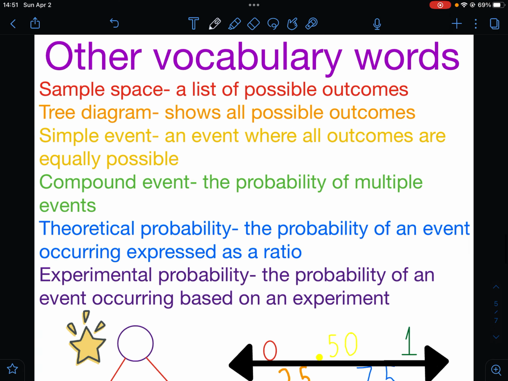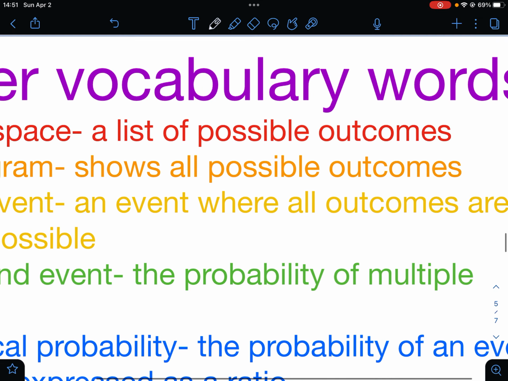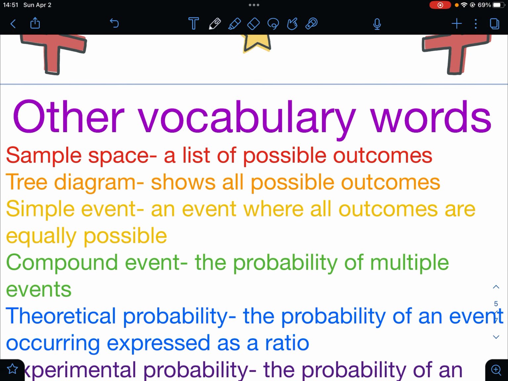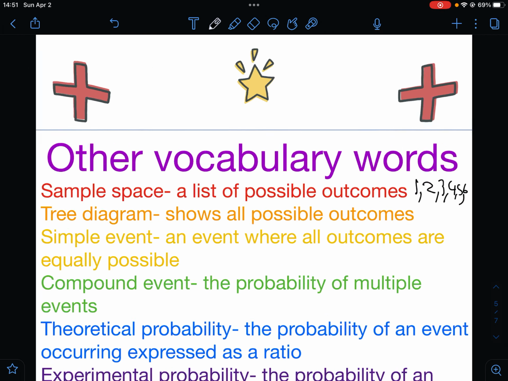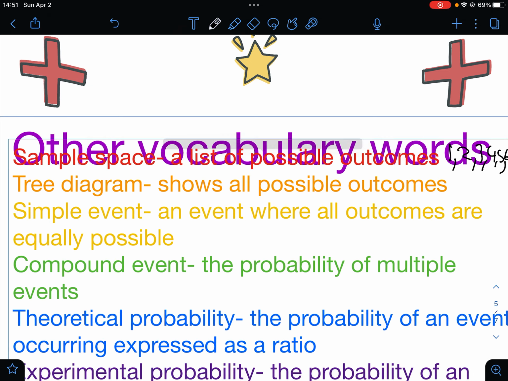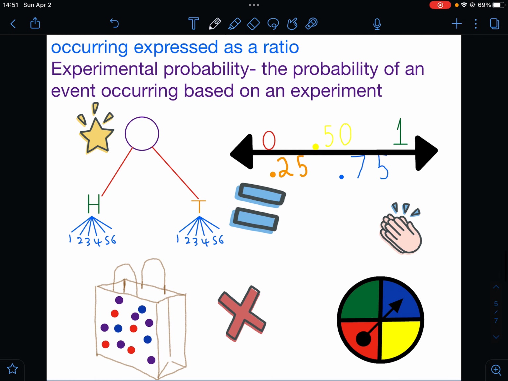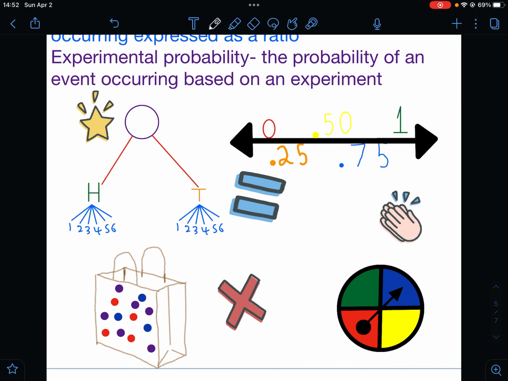Here are some other vocabulary words. Sample space, a list of all possible outcomes. So if we're rolling a die, the sample space would be 1, 2, 3, 4, 5, and 6. That's sample space. Tree diagram, it shows all the possible outcomes, which is the same thing as what we saw earlier.